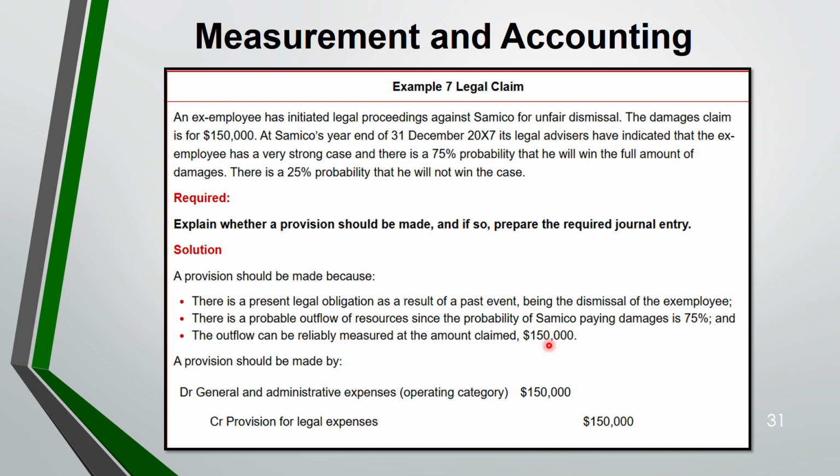Now comes the debit journal entry. Because you have to debit it in the P&L, you have to debit it in the expense category, which comes in the operating category according to IFRS 18. Earlier this was not there when it was IAS 1. Okay. So debit general and admin expense, and credit provision for legal expenses. This will go as a liability in the statement of financial position, and this will go in the statement of profit and loss as an expense, 150,000.